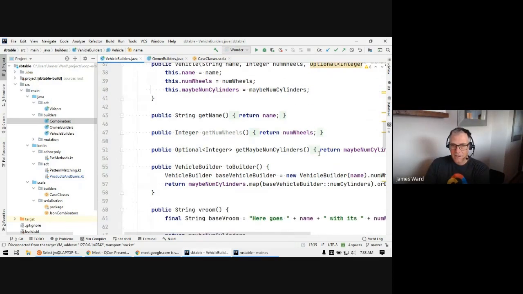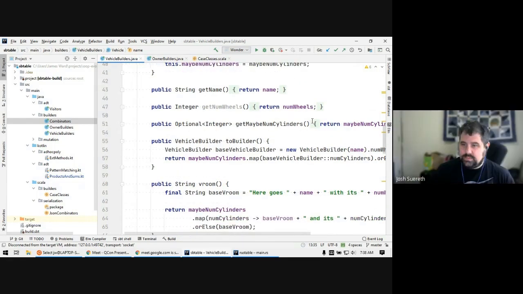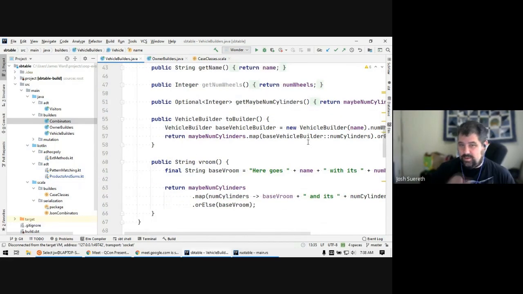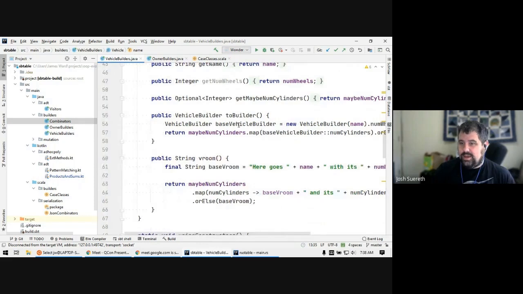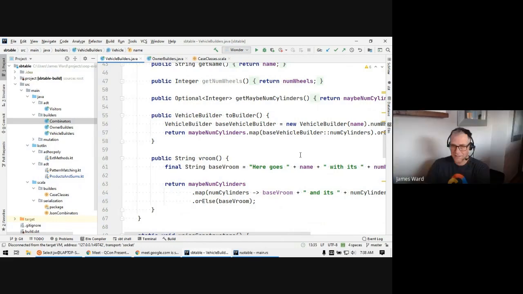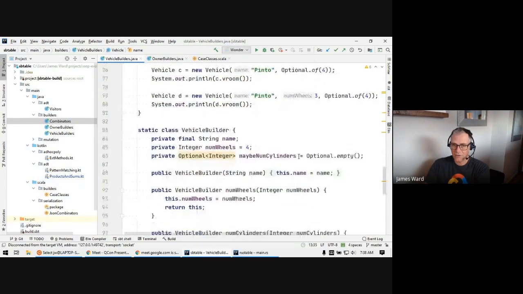Yeah, so that's kind of the typical way that we do POJOs in Java, but you can see it's cumbersome. And so what did we do? What was the pattern that we developed to help us with this? I believe it's called the builder pattern, which you're hovering over there. We can actually make another object that makes it easy to construct this object. Yes, so let's go down to our vehicle builder.